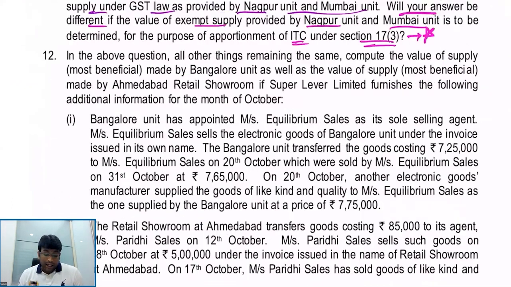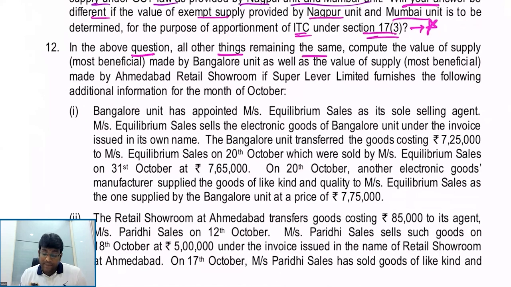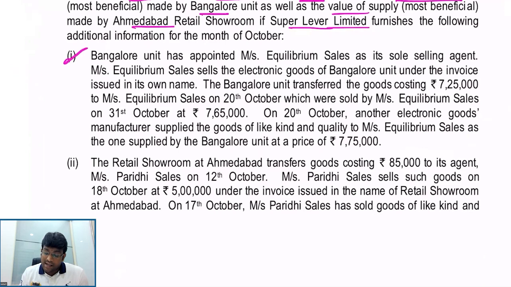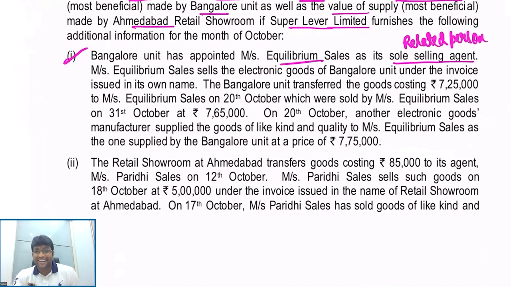Next question. In the above question, all other things remaining same. Compute the value of supply made by Bangalore unit as well as value of supply made by Ahmedabad showroom, if Super Liver Limited furnishes the following information. Bangalore unit has appointed Equilibrium Sales as its sole selling agent. Once it is a sole selling agent, they become a related person, because the related person definition also covers sole selling agent. Clear, my dear friends? So there is supply between what persons here? Related persons. Correct or not? Come on. They sell the electronic goods of Bangalore unit under invoice issued in its own name.